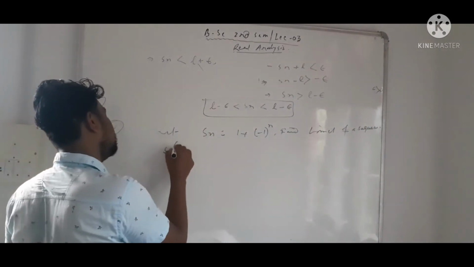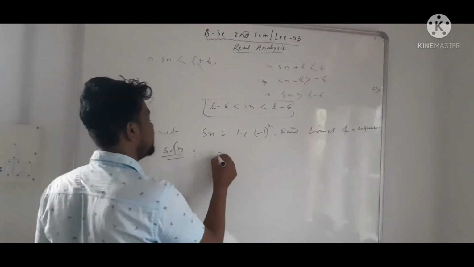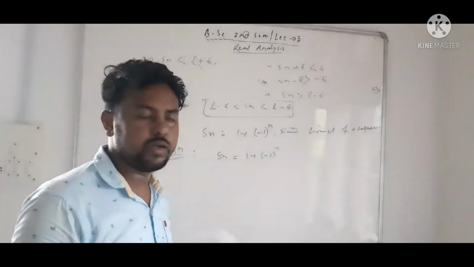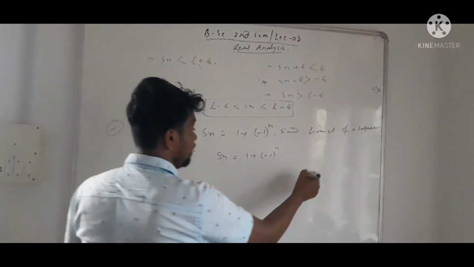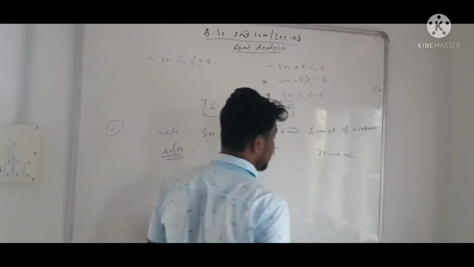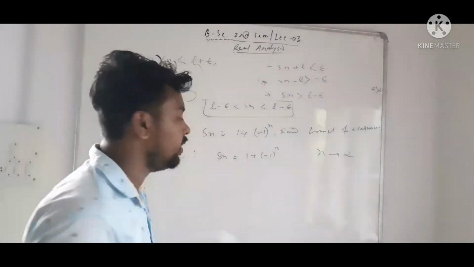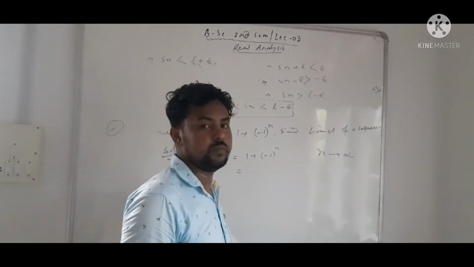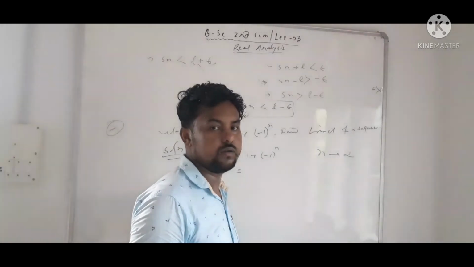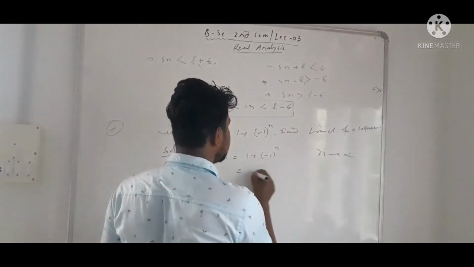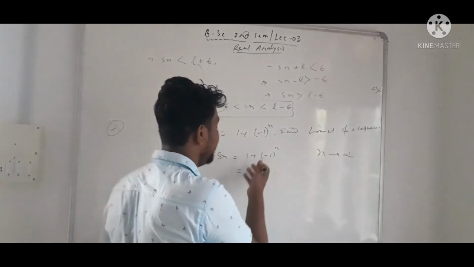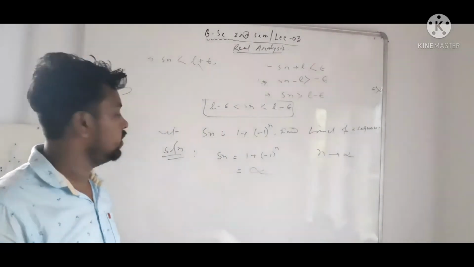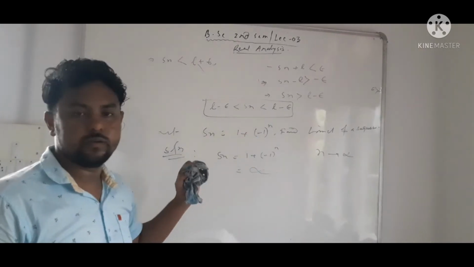So first, Sn. I told you that we directly put n tends to infinity. What do we get? 1 plus, n tends to infinity means what? Infinity. So it directly says that the sequence has no limit.